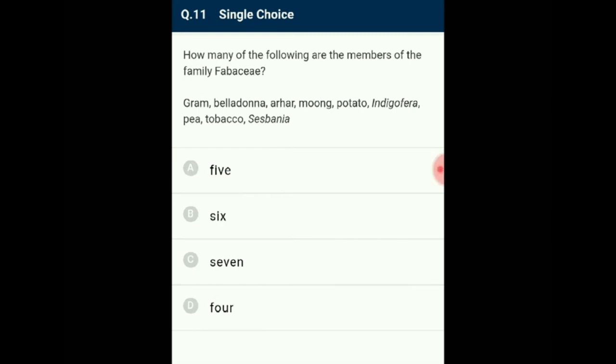Some important members of the family are pea, soybean, sesbania, lupin, gram, arhar, mung, indigofera. The other examples like belladonna, potato and tobacco belong to the family Solanaceae. So the answer for this question is option B. From the given plant species, around 6 species belong to the family Fabaceae.